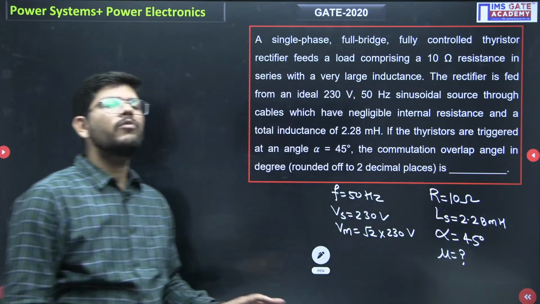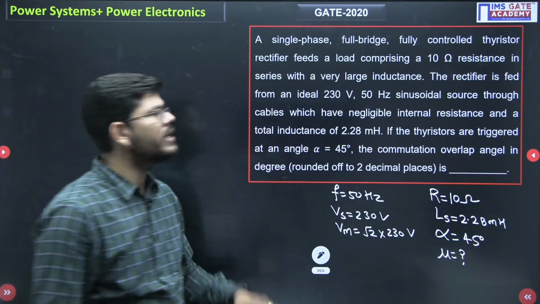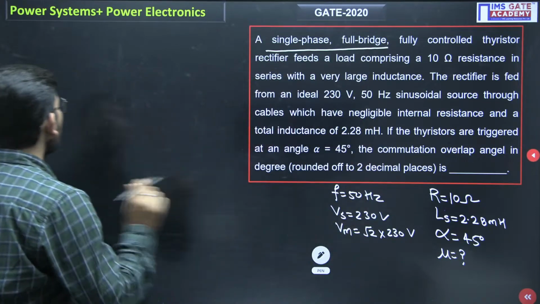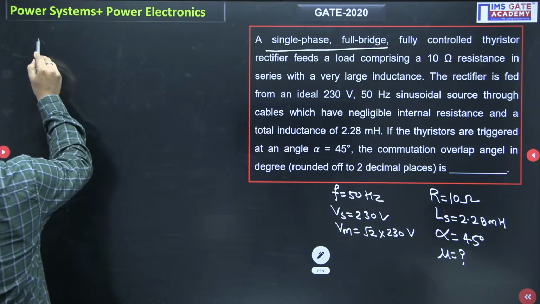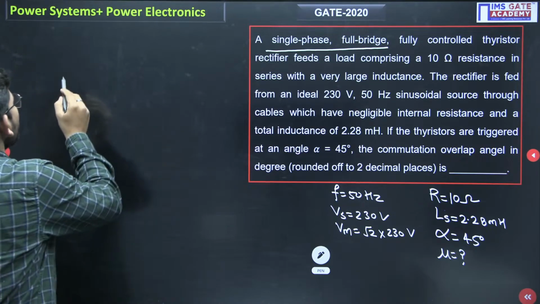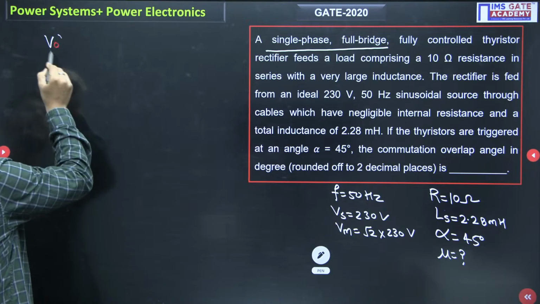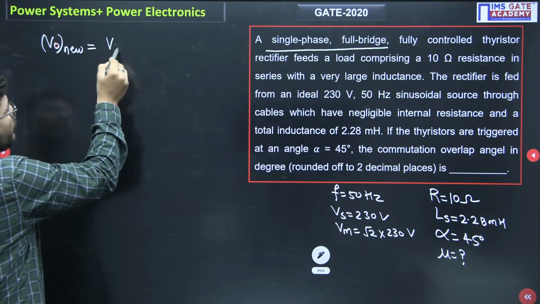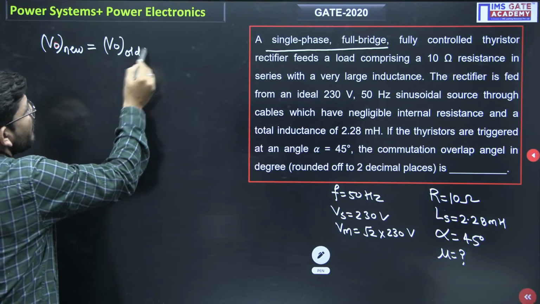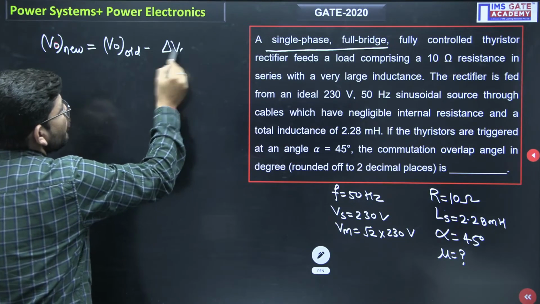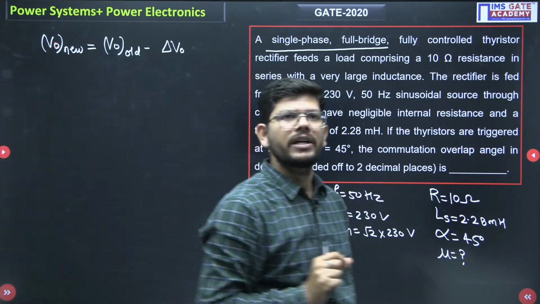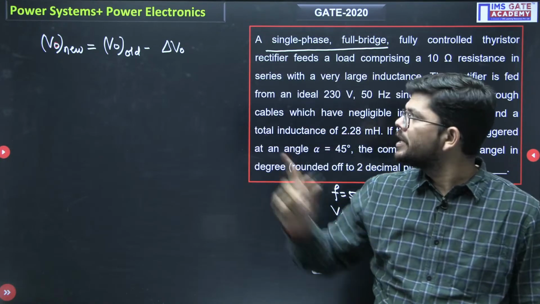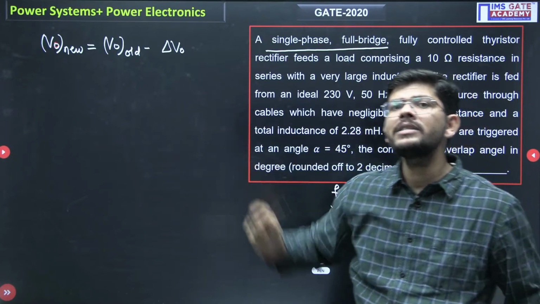So what type of rectifier is it? It is a single phase full bridge rectifier. How to solve this kind of question? The very first thing is to write the expression for V0 new. The new V0 will be equal to V0 old minus the reduction in the output voltage. If we have source inductance, you must have read in the class that there will be a net reduction in the output voltage. So the new voltage is the old voltage minus the reduction.